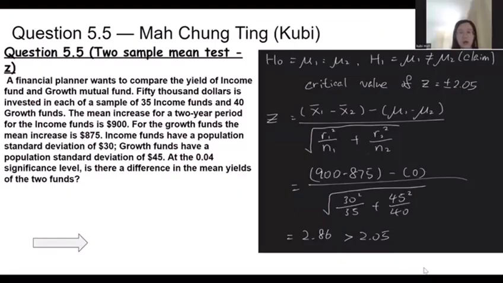Thank you. Hello everyone, I'm Kubi, and I'm handling question 5.5. This is about a financial planner who wants to compare the yield of an income fund and a growth mutual fund.